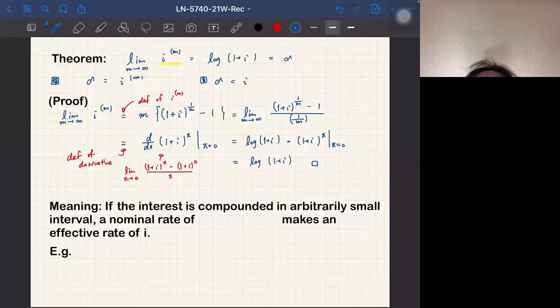So now the meaning of the force of interest becomes clear. If the interest is compounded in arbitrarily small intervals, our nominal rate of delta, that is log of 1 plus i, makes the effective rate of i.